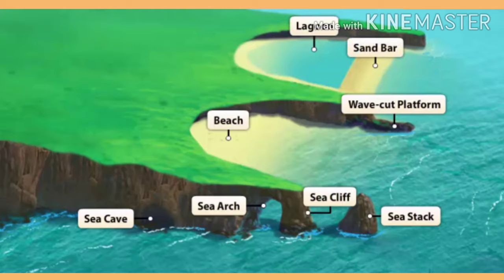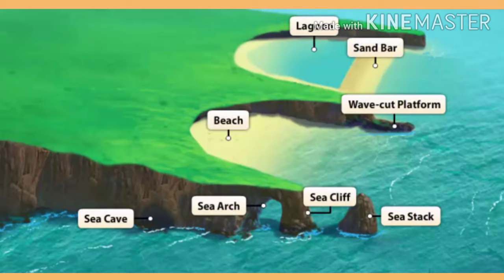Students, here you can see the picture of the erosional work of sea waves. First one is the wave cut platform. Here you can see the part of the coast projected to the sea. It is a landform formed due to the hitting of waves at the coast. Such platforms are generally formed at the base of sea cliffs. This will be the shape of a wave cut platform.